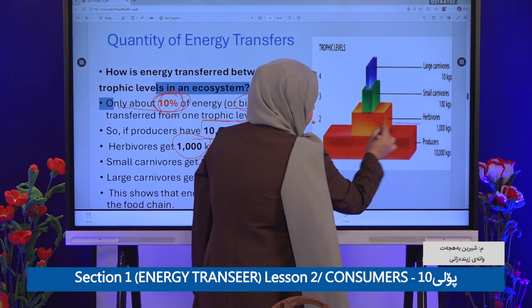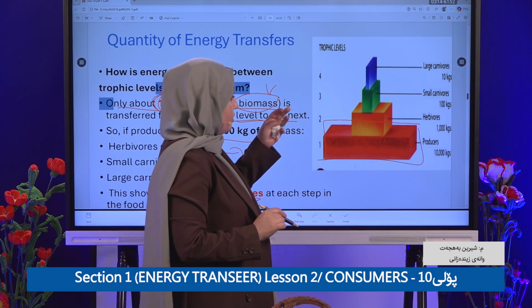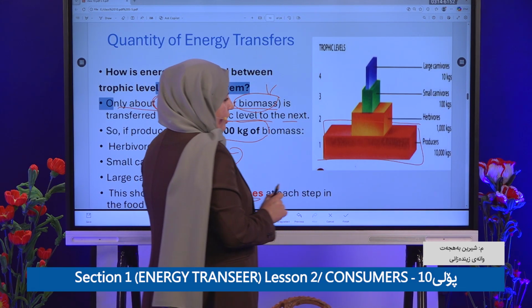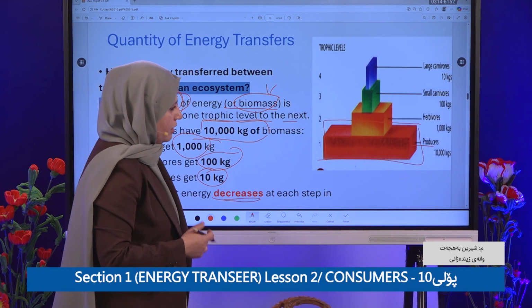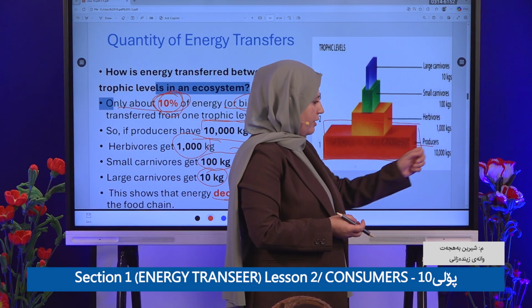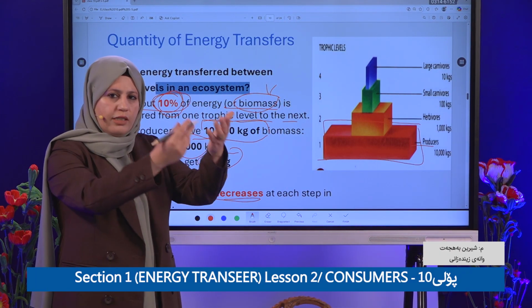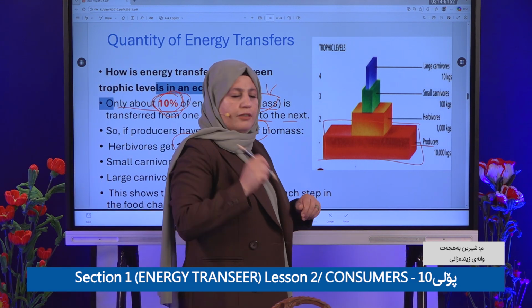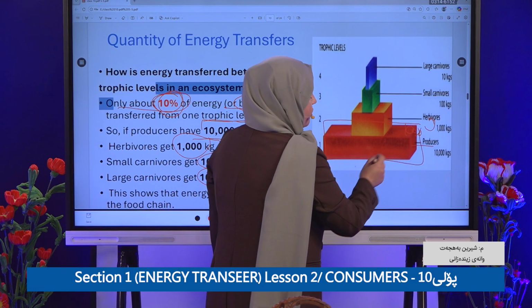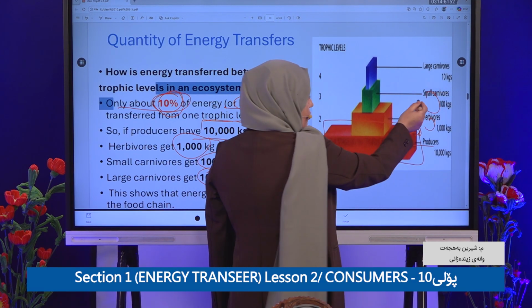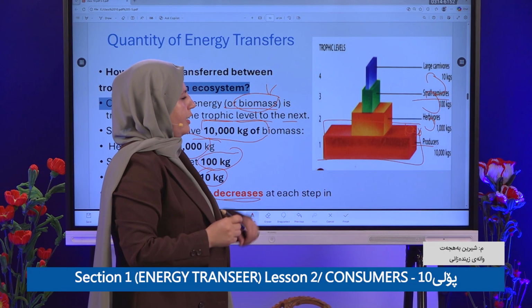Look at here. As I said, there are 3 or 4 levels, the trophic levels. In the first level, which kind of organism is present? Producer, which has how much biomass? 10,000 kilogram of biomass. Does all 10,000 pass to the next level? Of course not. Only about 10% goes into the herbivore. The herbivore passes only about 10% into the small carnivore, and the carnivore only about 10% into the large carnivore.